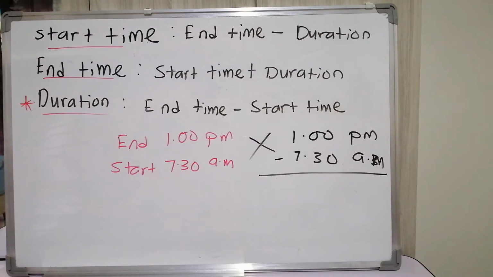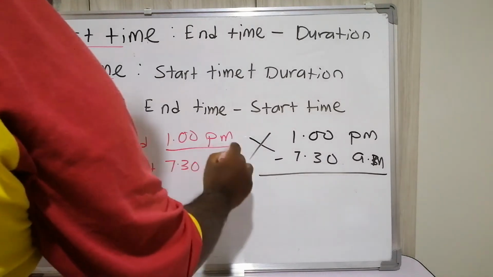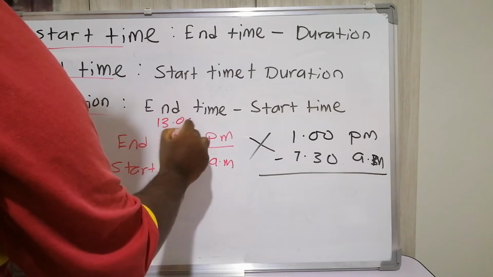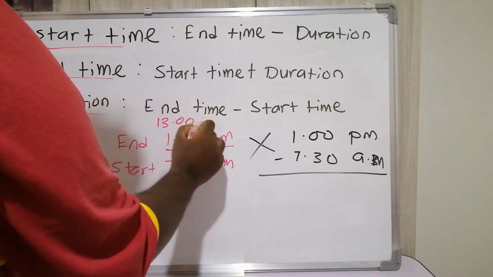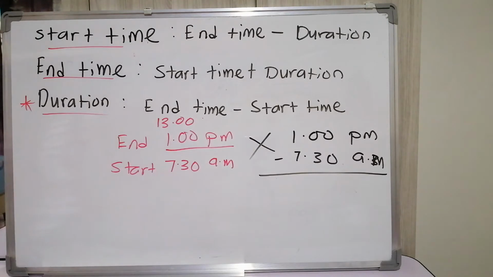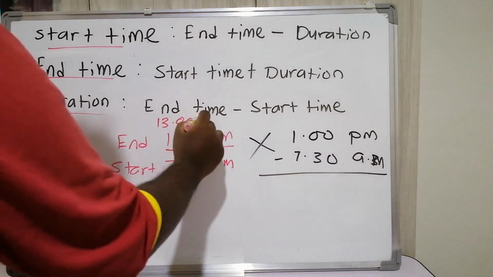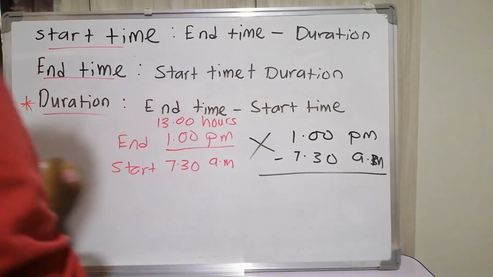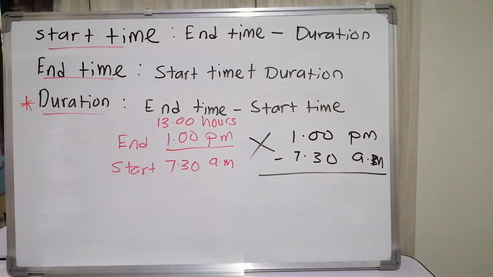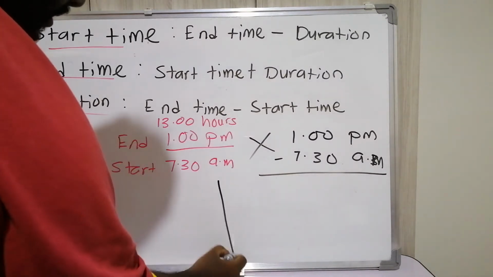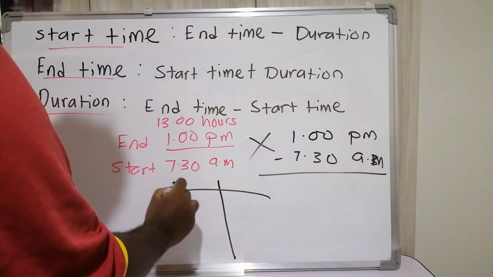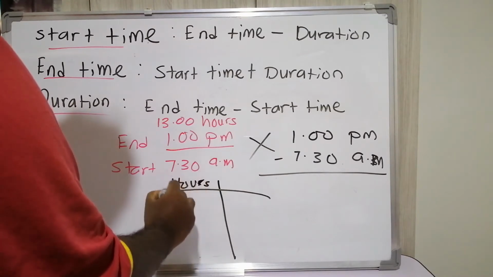Yes or no? So what we must do, whenever it's p.m., we have to change it to 24-hour system. Sir encourages you, when we are doing time calculation, to use the T method: hours, minutes.